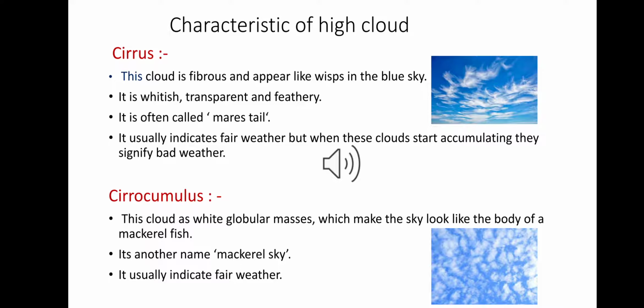Next, cirrocumulus cloud. This type of cloud appears as white globular masses which make the sky look like the body of a mackerel fish. That's why this type of cloud is also called mackerel sky. This type of cloud indicates fair weather. Okay, understood?